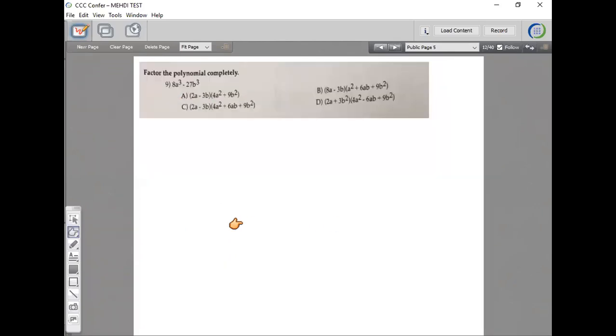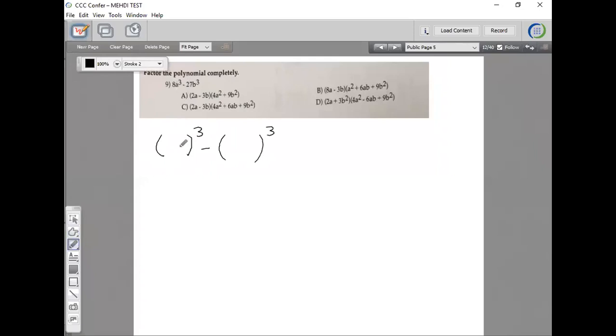Okay, here we have to factor 8a cubed minus 27b cubed. It looks like we have a difference of cubes. So when you have two terms with a plus or minus in between, you have to ask yourself, do I have a difference of cubes? Can I cube something to get this number here, basically?